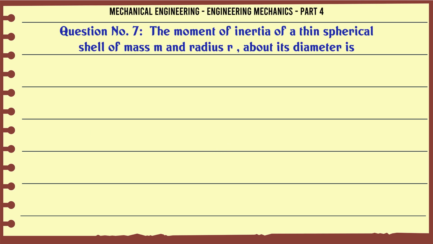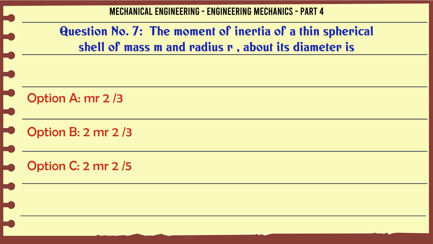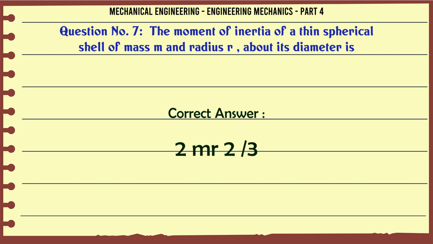The moment of inertia of a thin spherical shell of mass m and radius r about its diameter is: A. mr^2/3, B. 2mr^2/3, C. 2mr^2/5, D. 3mr^2/5. The correct answer is 2mr^2/3.